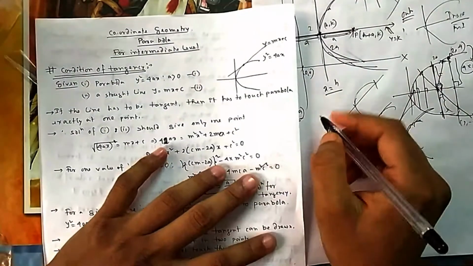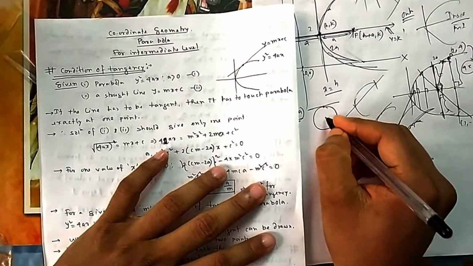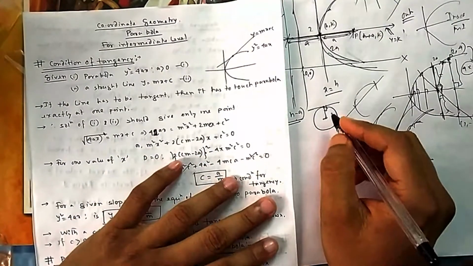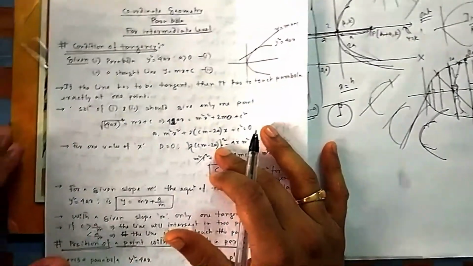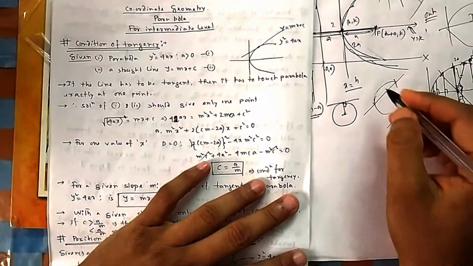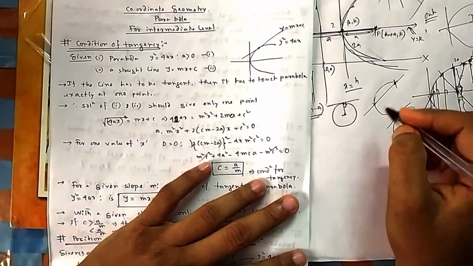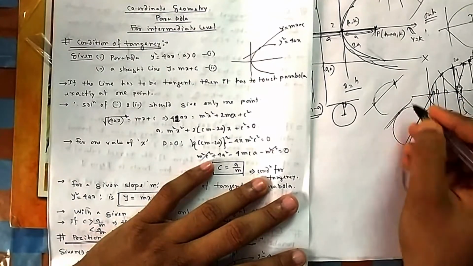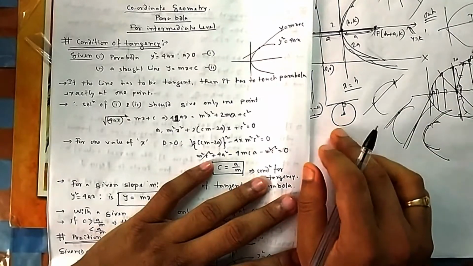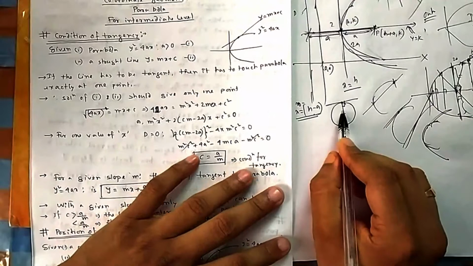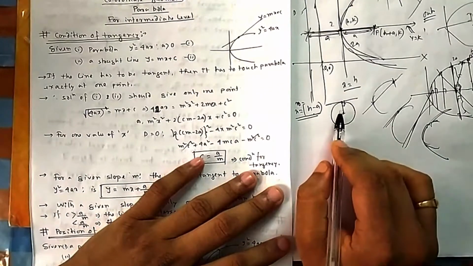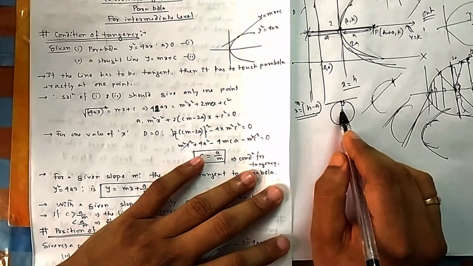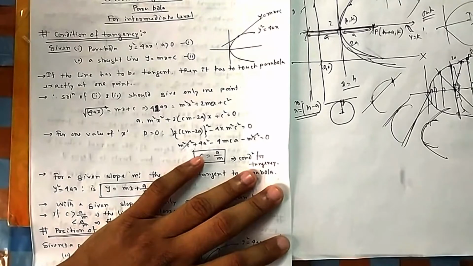In the case of a circle, because it was easy, we took the perpendicular distance from the centre to the line equal to the radius. We could have done it the way we are solving for the parabola: solve these two equations and see how many intersecting points there are. If there are two intersecting points, it is not a tangent. If there is only one, it is a tangent. We chose the perpendicular distance for the circle because it was easy, but in a parabola we don't have a radius, so we cannot use that.